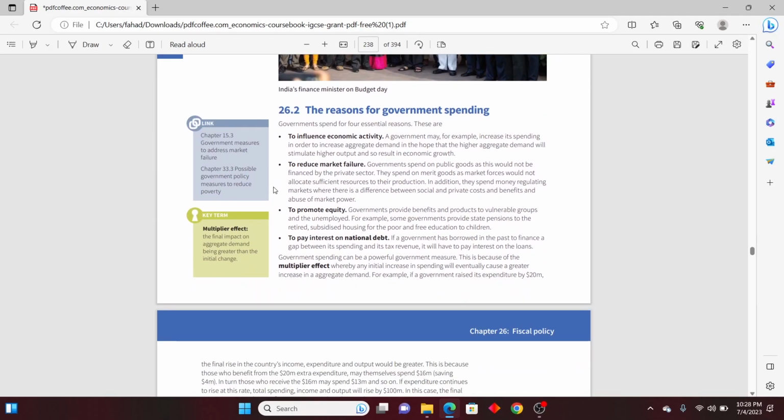The reasons for government spending: why does the government spend? Whenever the government is spending, they want to spend in order to influence economic activity. They want the economic activity to boost, to improve. So that is the main purpose.